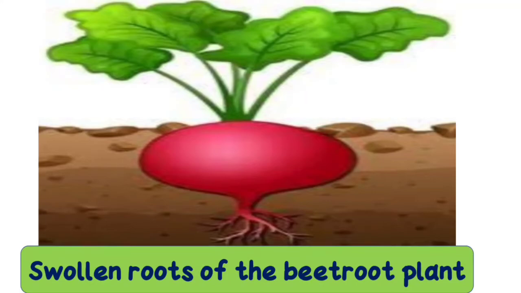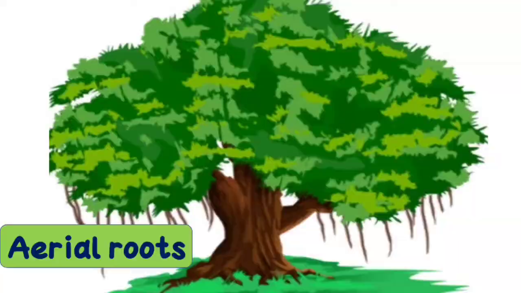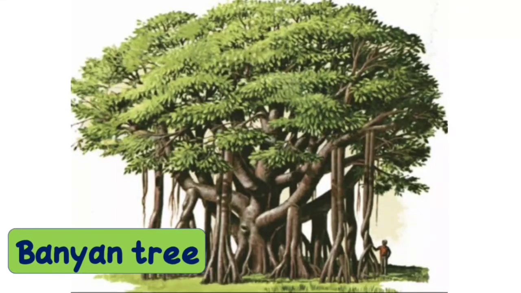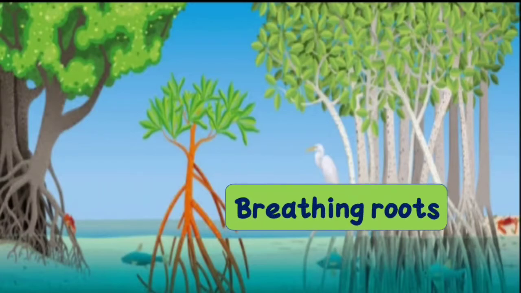Clear, children? The next type is aerial roots. An example for aerial roots is the banyan tree. The banyan tree has roots which grow down from its branches. They grow down from the branches, and that's why we call them aerial roots, because they stay in the air. An example is the banyan tree.